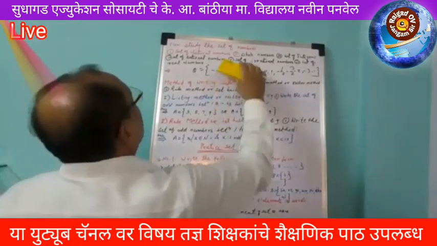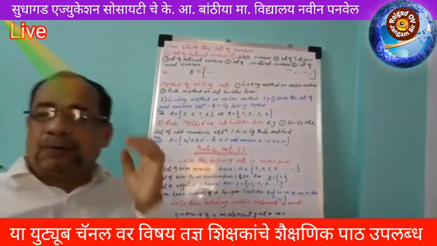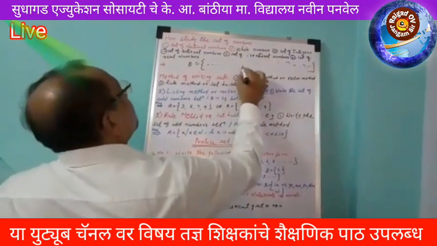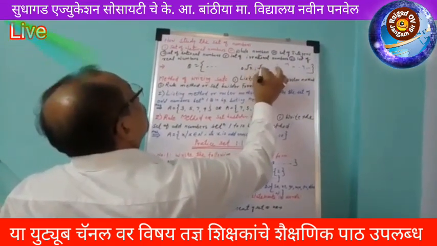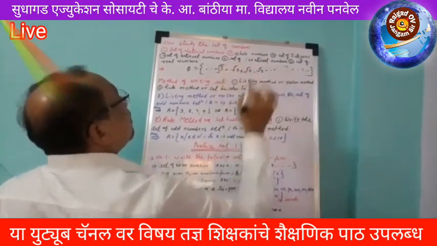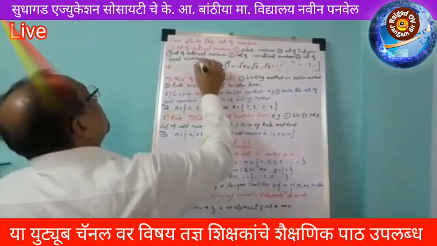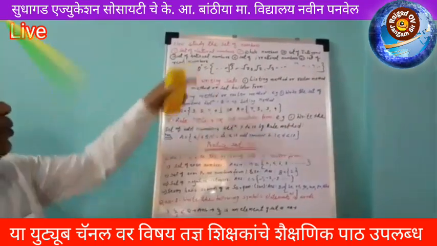Irrational numbers, it means numbers like under root 2, under root 3, under root 5, and minus under root 2, minus under root 3. In this way, we write the set of irrational numbers, which is denoted by Q dash.